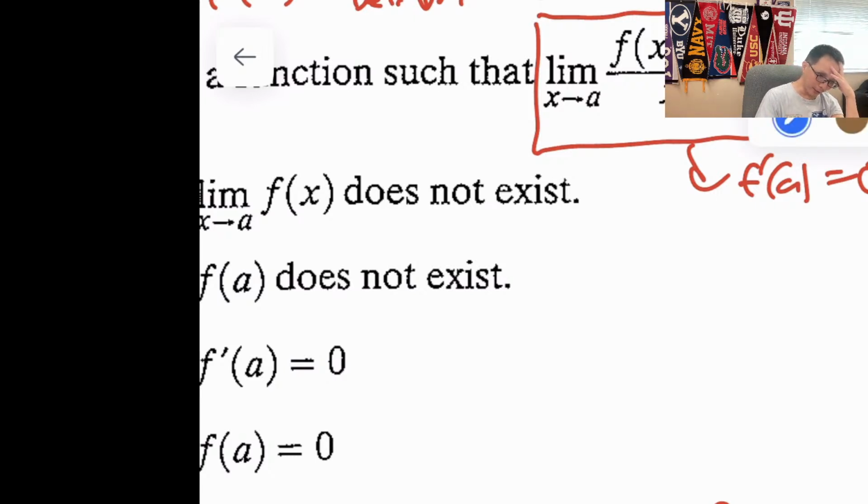Next one, it says the limit as x approaches a from the left side of f prime of x equals the limit as x approaches a from the right side of f prime of x. This is called differentiable. Now, the nice thing about differentiable is that if you know it's differentiable, it has to be continuous and the limit has to exist, because you cannot have the top part of a pyramid without a bottom part.